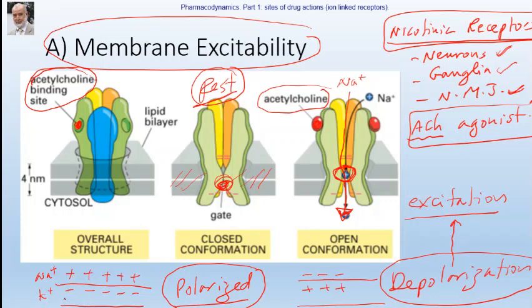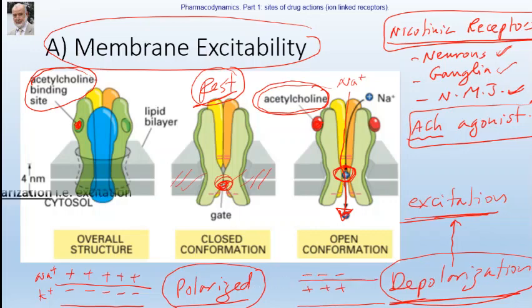sodium outside and potassium inside. Once the agonist acetylcholine binds to the receptor, it will produce a change of conformation of the receptor in a way that opens the sodium channel, and sodium will rush in, causing depolarization. Depolarization means excitation, muscle contraction, neuronal excitability, etc. Okay? This is the first possibility of membrane excitability.